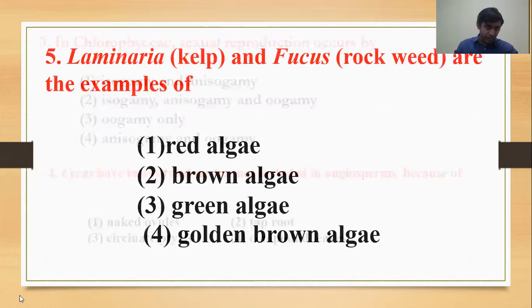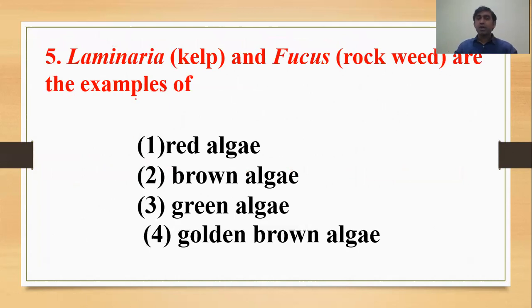The next question, number 5: Laminaria and Fucus are examples of what? So remember the examples of red algae, brown algae, and green algae. There is a very simple trick. For red algae, remember the word Pg squared: Polysiphonia, Porphyra, Gracilaria, and Gelidium.